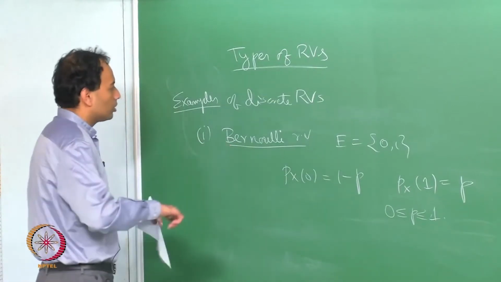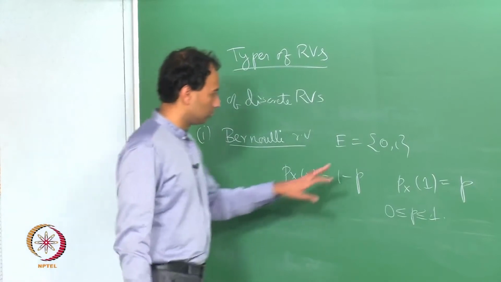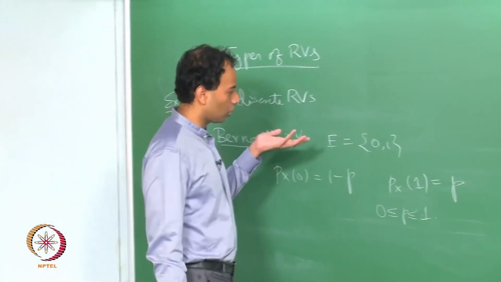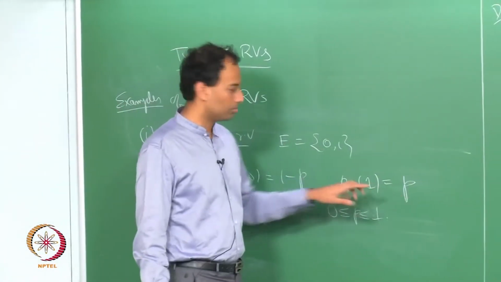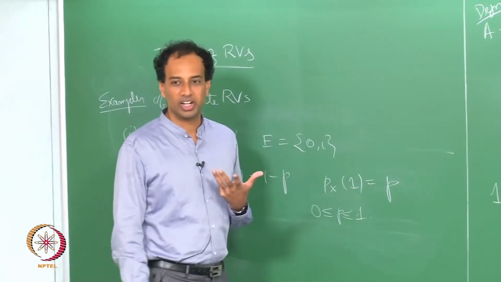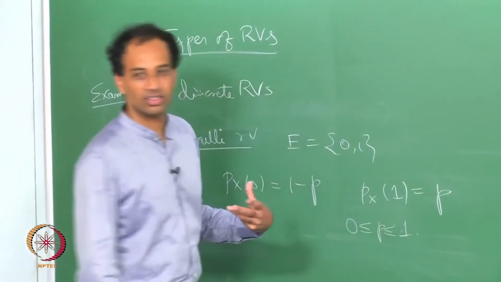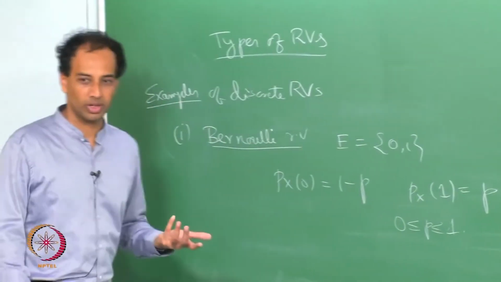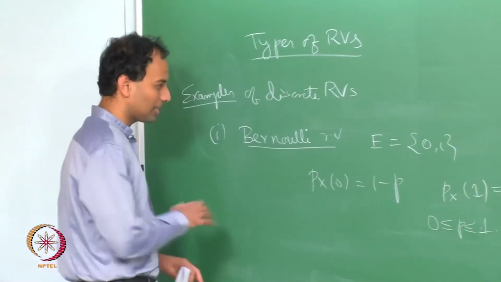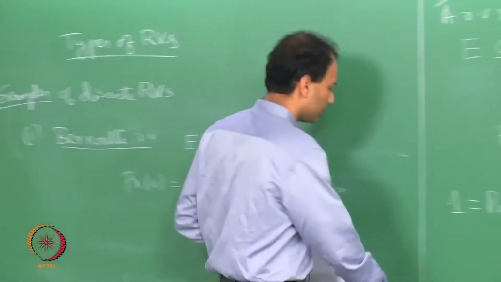So, for example, you can look at this as tossing a coin with probability p, and you are simply counting the number of heads. If there is 1 head, probability p, 0 heads, probability 1 minus p. And this is as simple as it gets. Any questions?